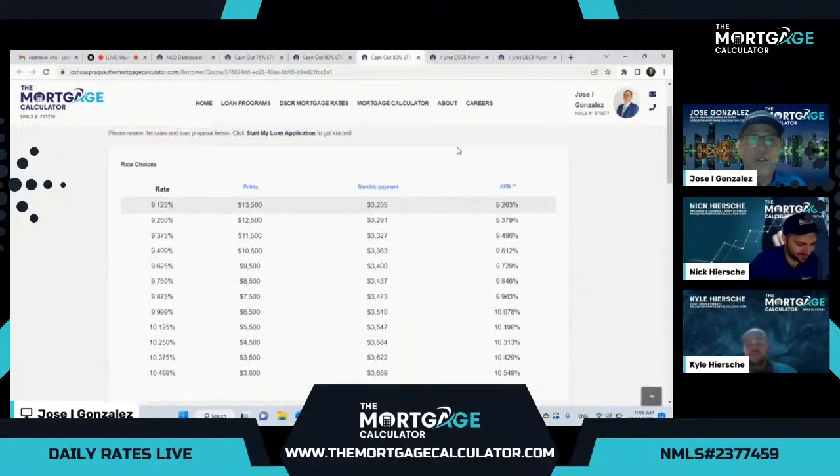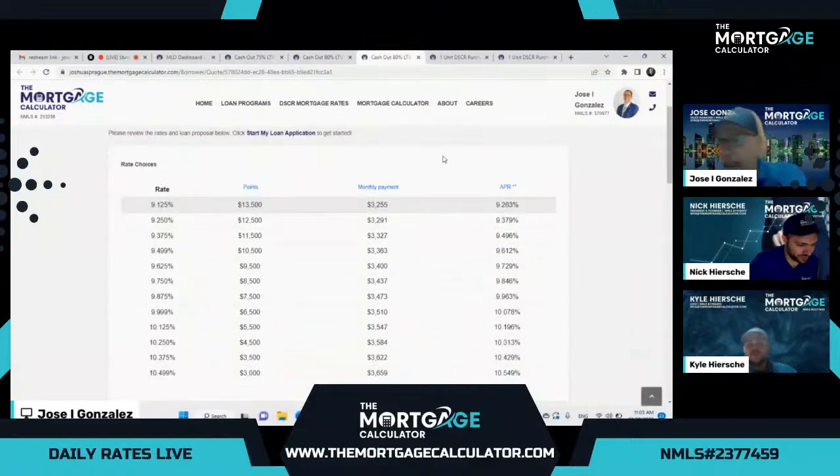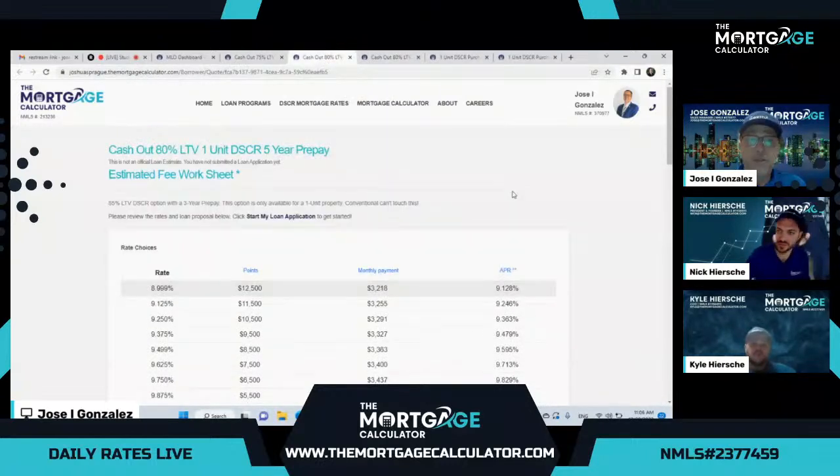And right here, you're looking at, with a 3 year prepay at an 80% cash out, let me plug this in here. You're looking at a 9.125 rate, which is pretty good considering you can't do this agency. So for your investor that wants to maximize, and then if you want to get them a little bit better rate, you go to the 5 year prepay, and you're still looking at a good scenario here.